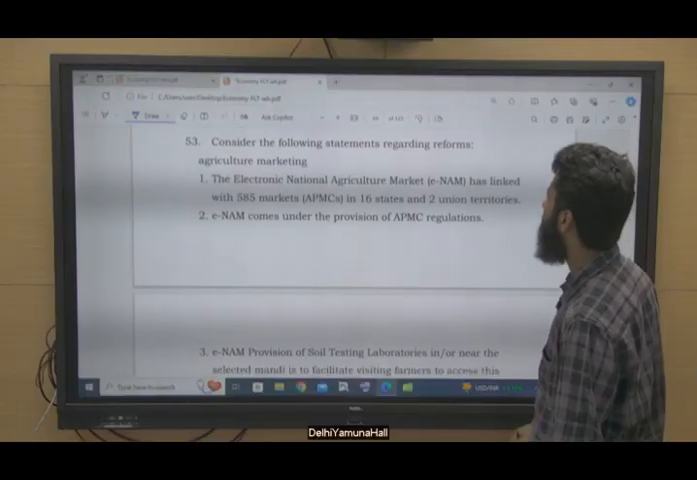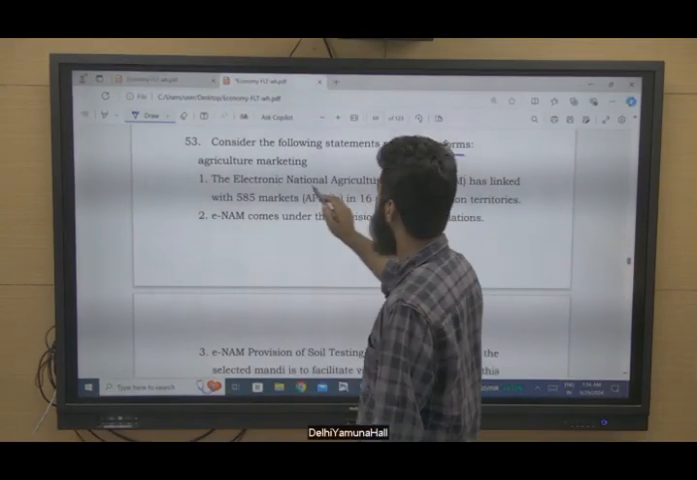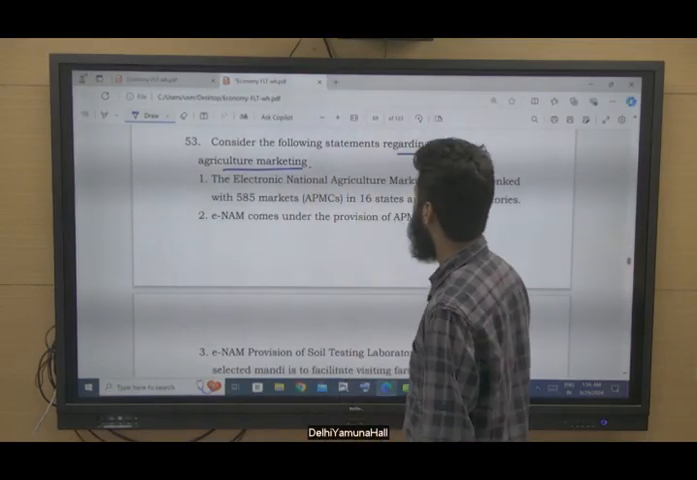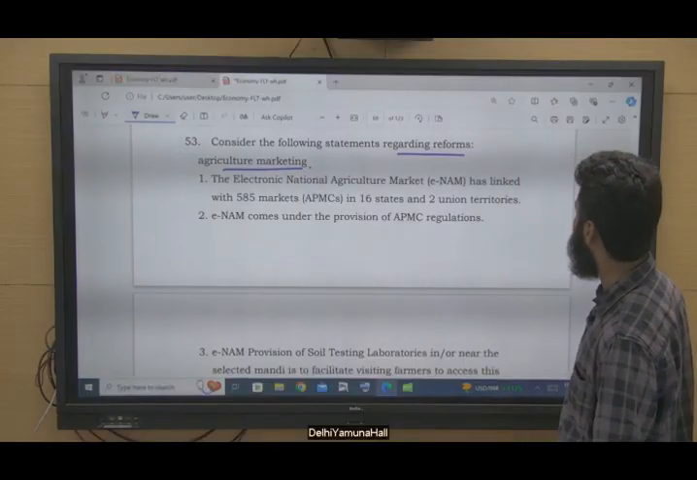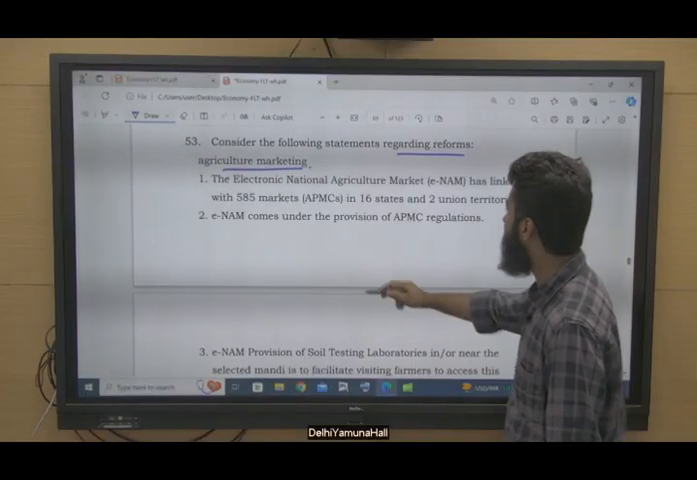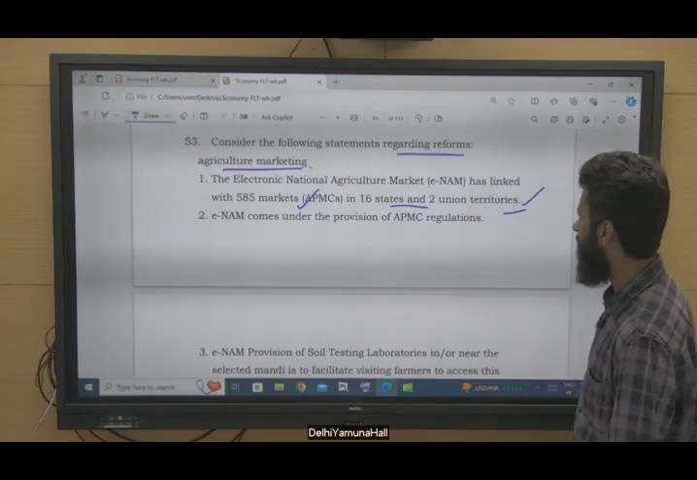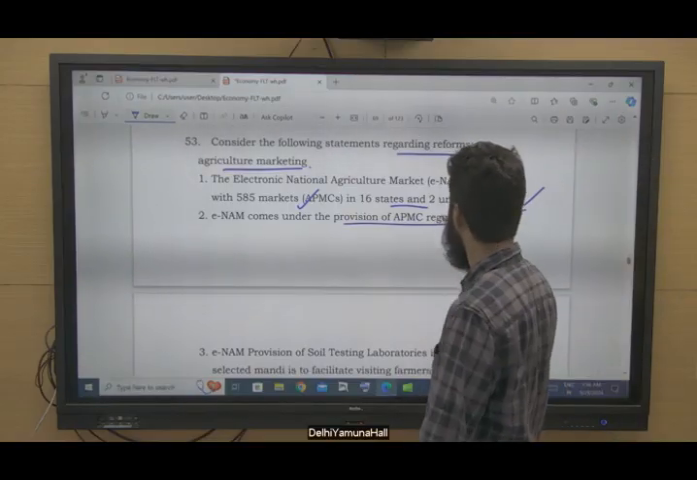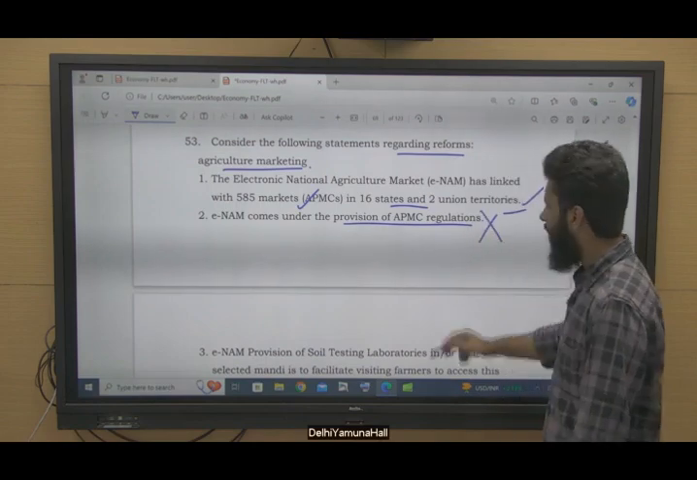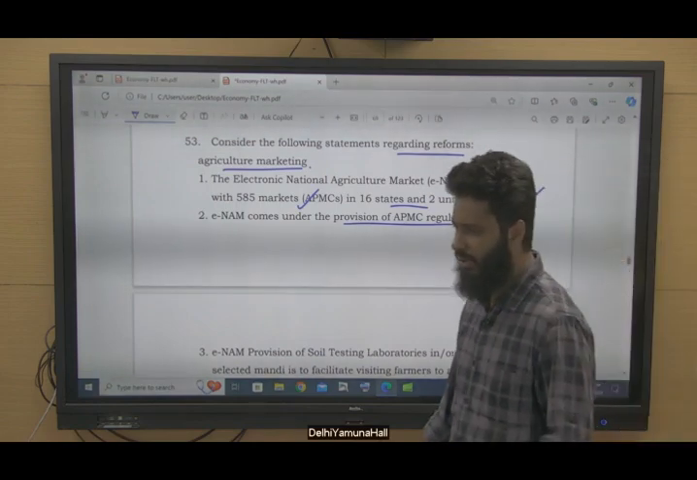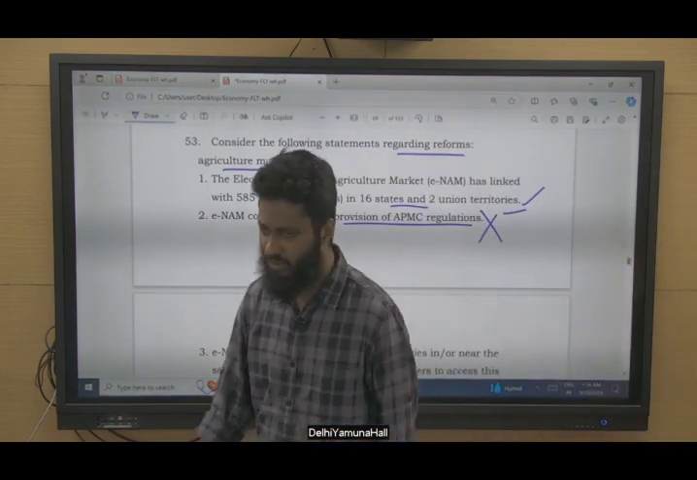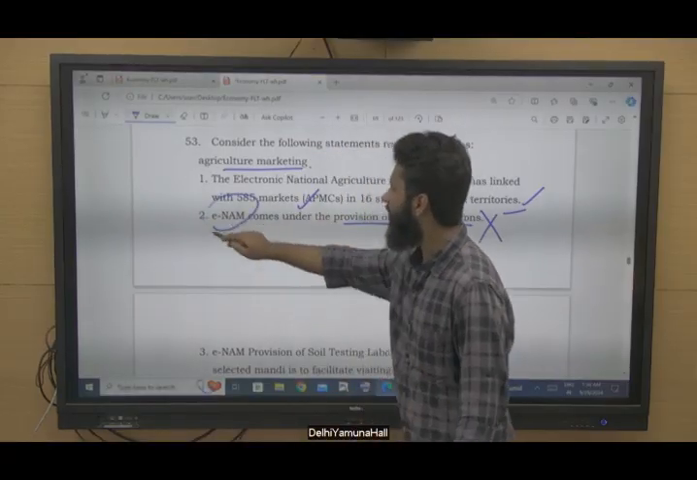Question 53. Consider the following statements regarding reforms in agricultural marketing. The Electronic National Agriculture Market (eNAM) has linked with 585 markets, that is APMCs, in 16 states and 2 union territories. This is correct. eNAM comes under the provision of APMC regulation? No. Why? Because under APMC regulation you cannot sell outside the market. So this is not the feature with respect to eNAM.